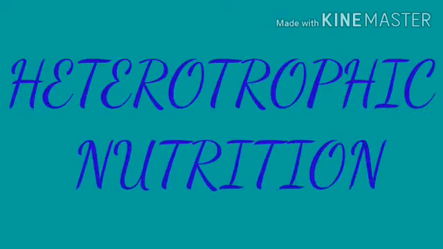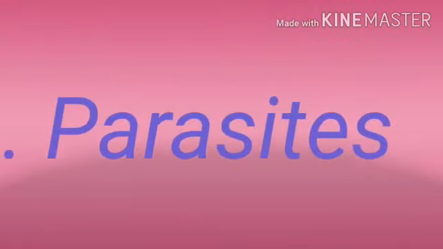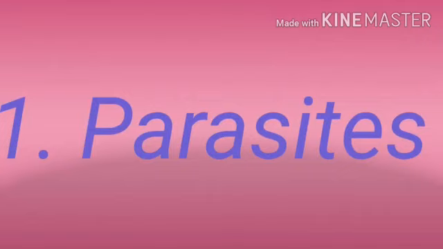You all know humans and animals depend on plants for food. In the same way, plants also depend on other plants for their food. Such type of nutrition is called heterotrophic nutrition. Under this heading, we are going to see 4 topics. Plants that depend on other plants for their food or nourishment are called parasites.